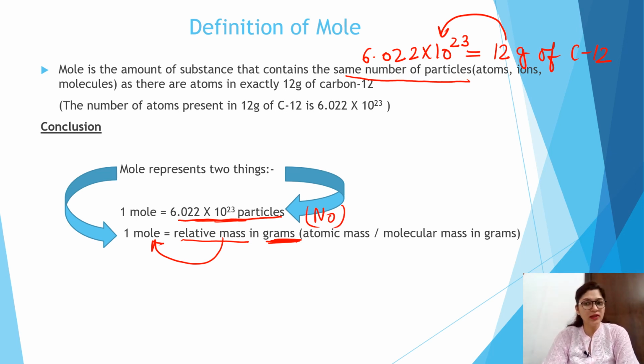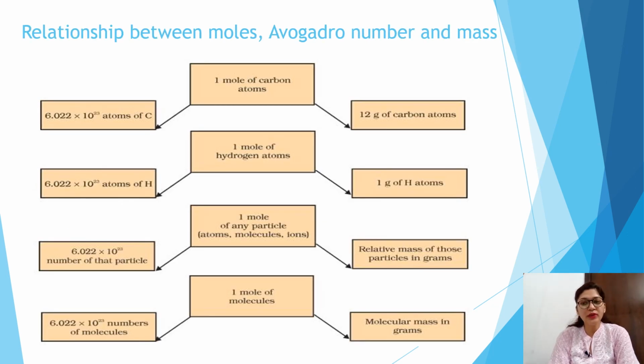So mole represents only two things. That is what is given in your NCERT, the relationship between moles, Avogadro number and mass. So 1 mole represents two things: the relative atomic mass in grams, or simply a pure number of atoms, molecules, or ions.